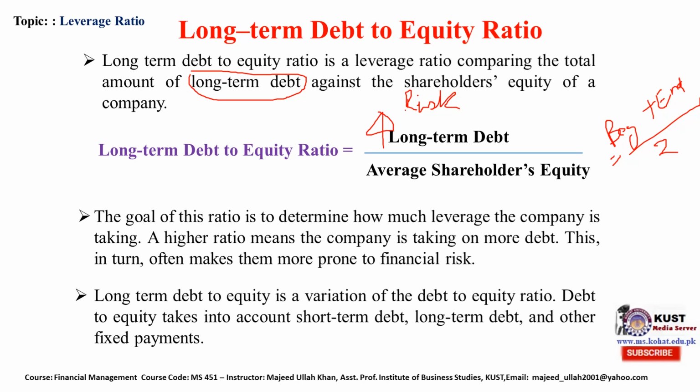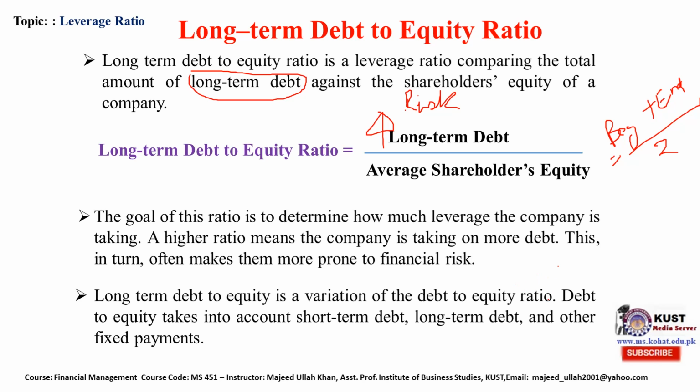The long-term debt to equity ratio is a variation of the debt to equity ratio. Debt to equity ratio takes into account short-term debt, long-term debt, and other fixed payments. This is one of the derived formulas of the debt to equity ratio.